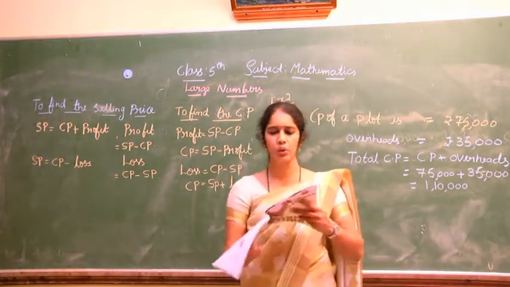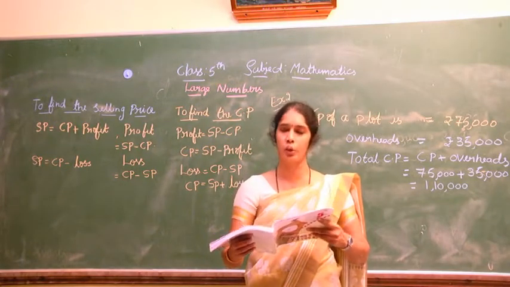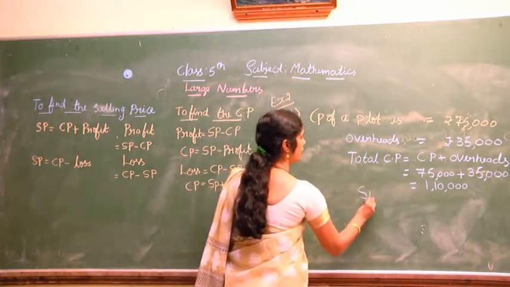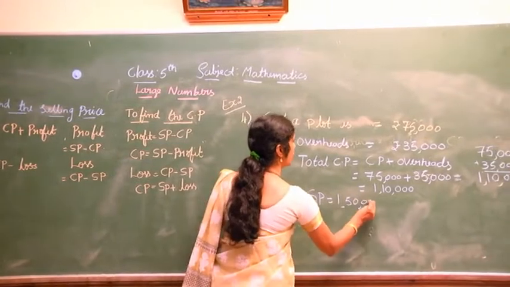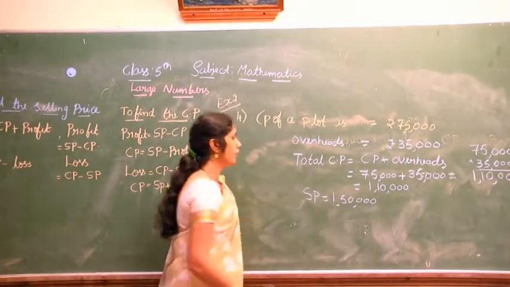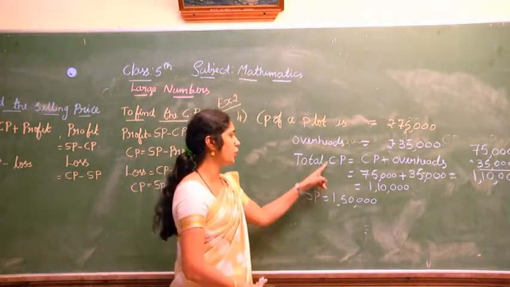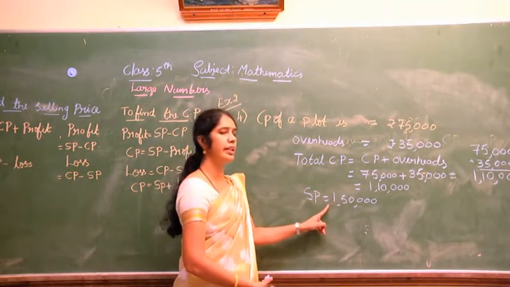Next, he then sold the land for 1,50,000 rupees. What is the selling price? Selling price is 1,50,000. Now tell me whether he has got a profit or loss. Here you can observe that CP is less than SP.